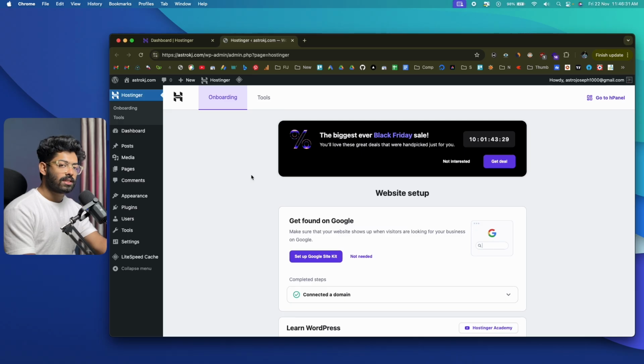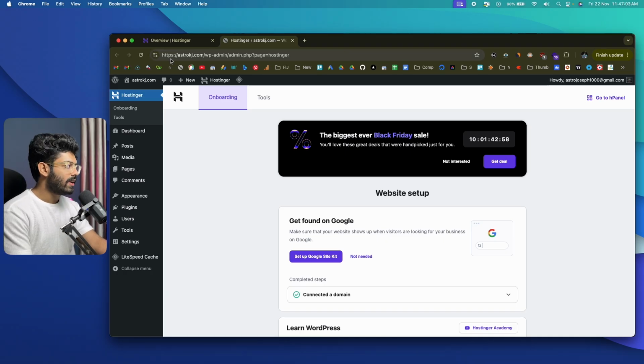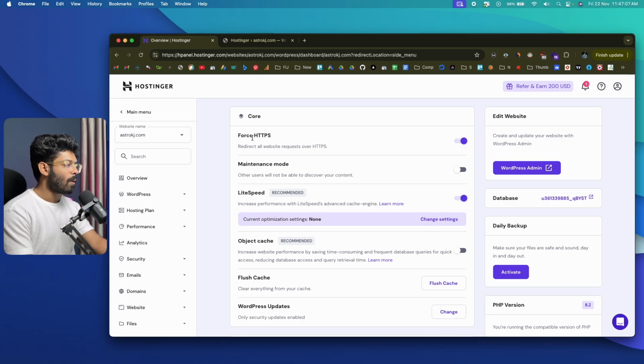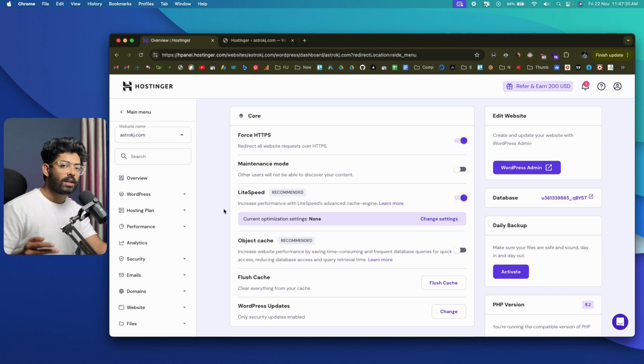Now that our setup process is done, let's go ahead and configure some important settings and also install some plugins and themes and finally write our first ever blog post. And again, if HTTPS is enabled, you need to head back to Hostinger and scroll down and find this option that says force HTTPS and enable it. So if anyone goes ahead and enters astrokj.com in the web browser address bar and hits enter, they'll be automatically redirected towards the HTTPS version. And that's one important step that you have to do.